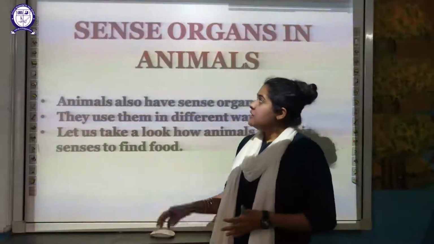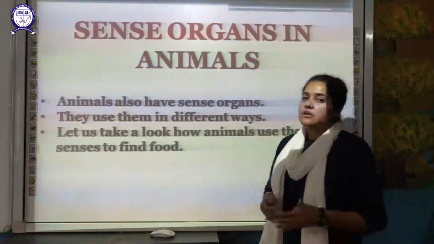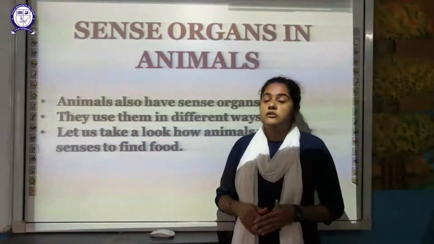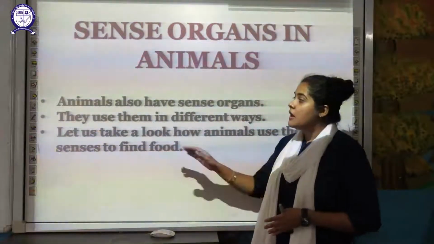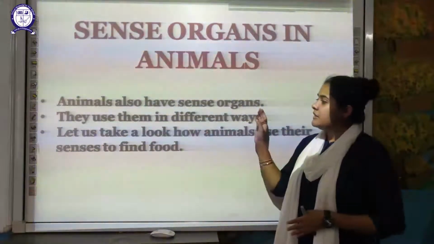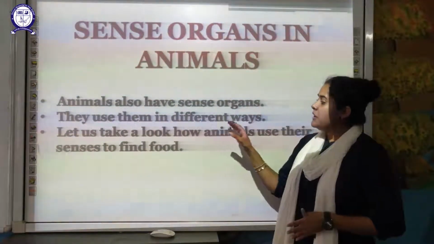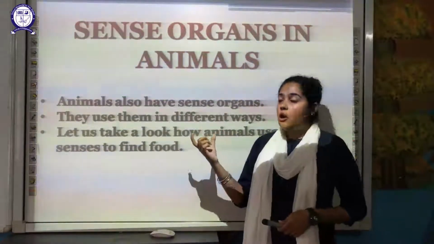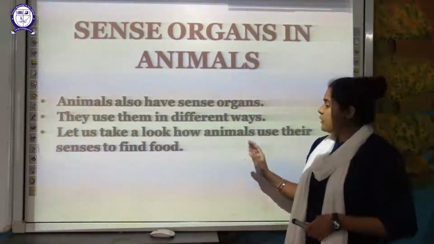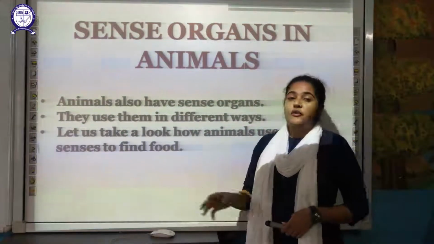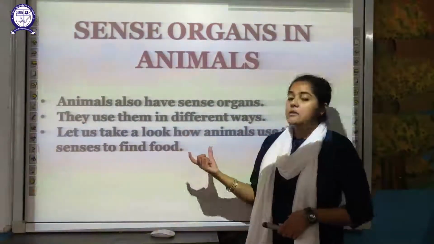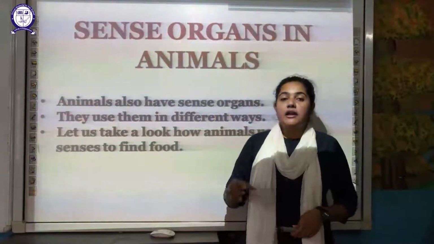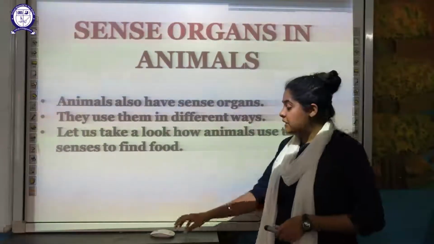Next is the sense organs in animals. As we are aware, not only human beings but animals also have different sense organs, and they use them in different ways. Let us take a look at how animals use their senses to find food. These animals use their different sense organs in order to find food, and in this chapter we will study that in detail.